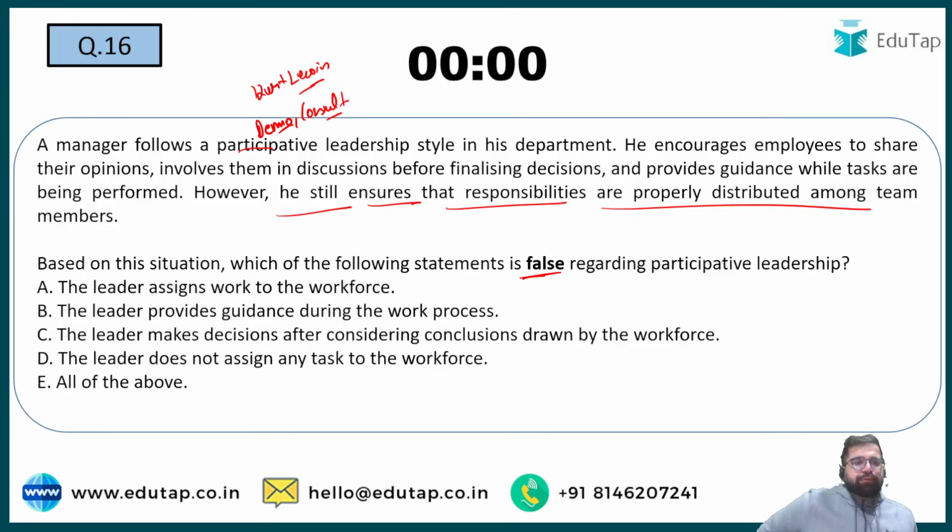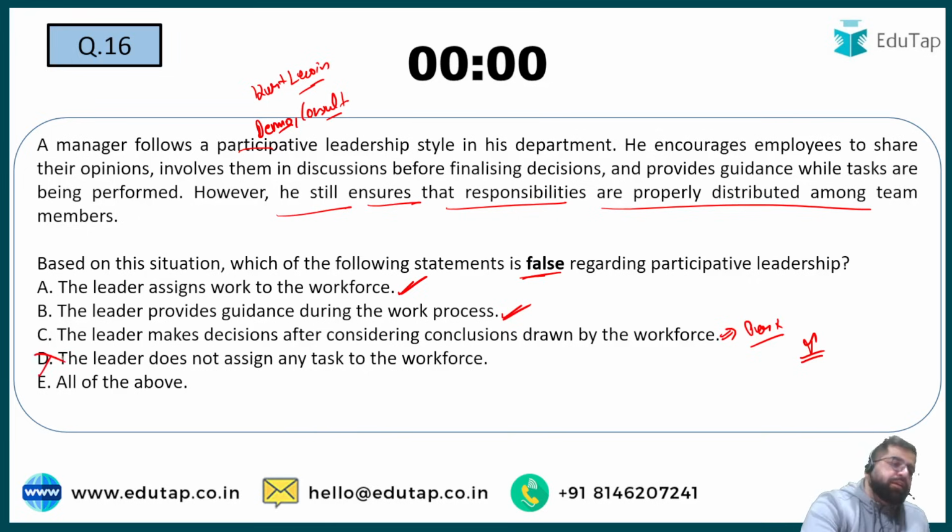A leader assigns work to the workforce. This is a very straightforward statement, which is correct. A leader provides guidance during the work process. Yes, this is also correct. A leader makes decision after considering conclusions drawn by the workforce. Yes, this is also correct, because under participative, upward communication is allowed. The leader does not assign any task to the workforce.